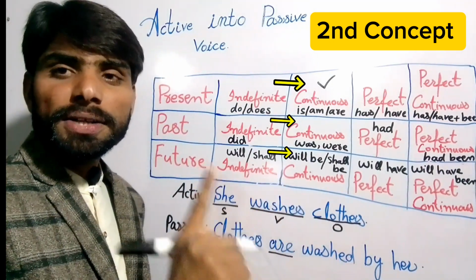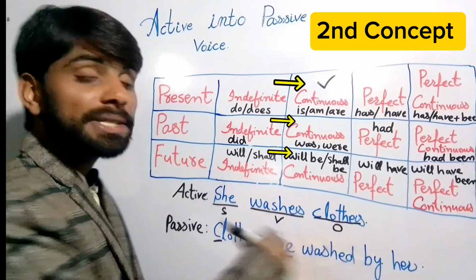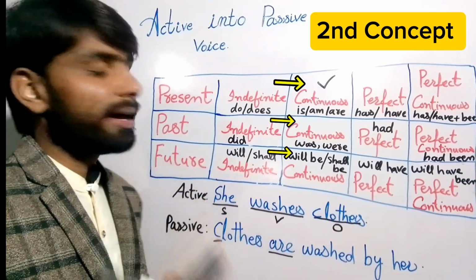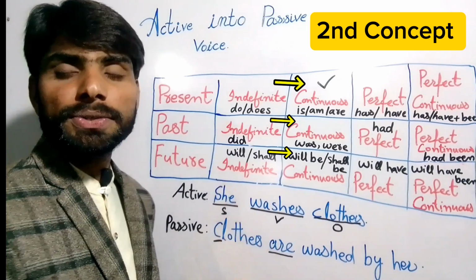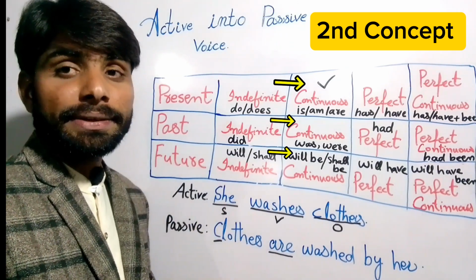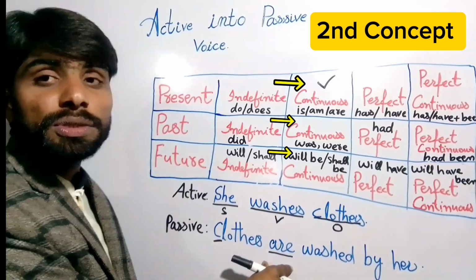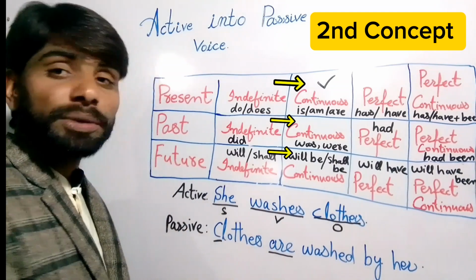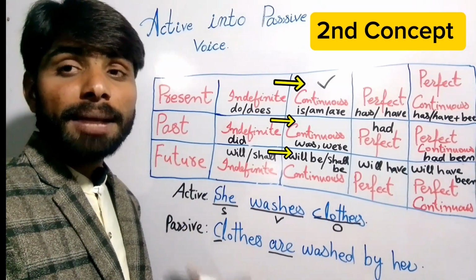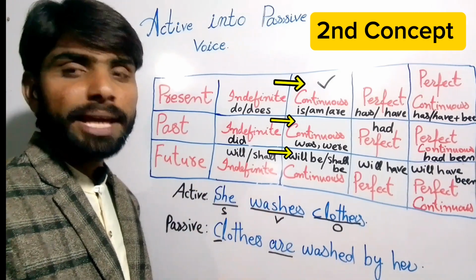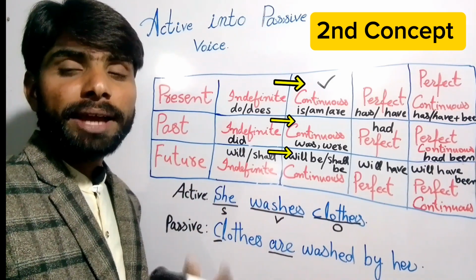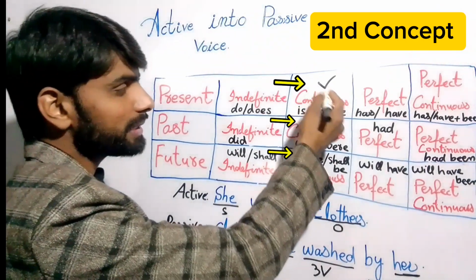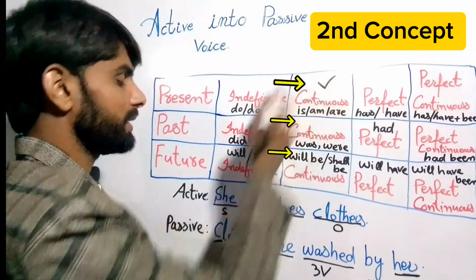So first we also need to recognize what our object is, right? If our object is single, then we'll use a single helping verb, that is right. So here we always use the helping verb according to the object, right? Next we will understand with the help of practical examples, then we will understand more and get more concept. So this concept is that you will use the next tense.